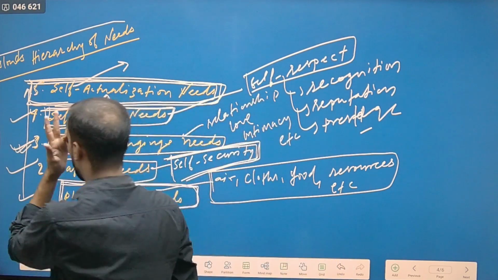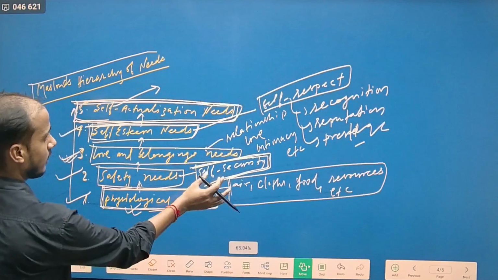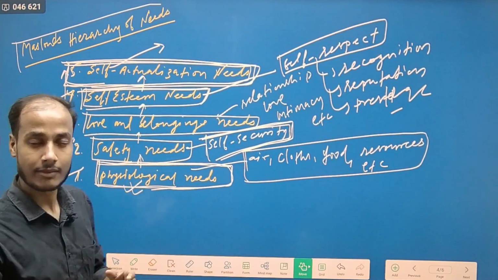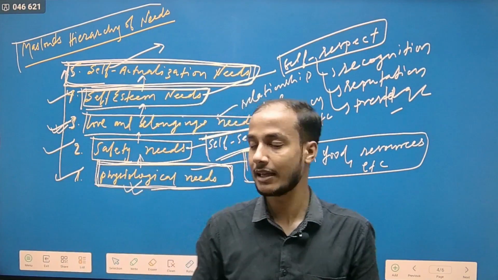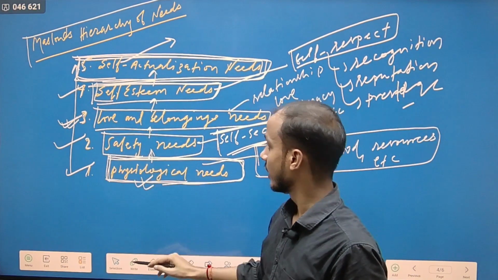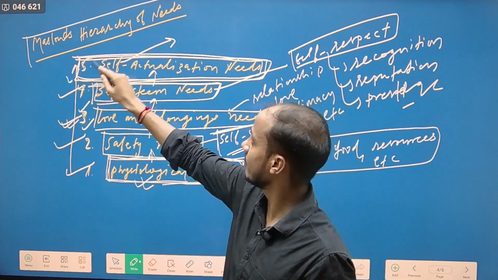So according to Maslow, we human beings have different needs. We have physiological needs, we have safety needs, we have love and belonging needs, we have self-esteem needs, we have self-actualization needs.